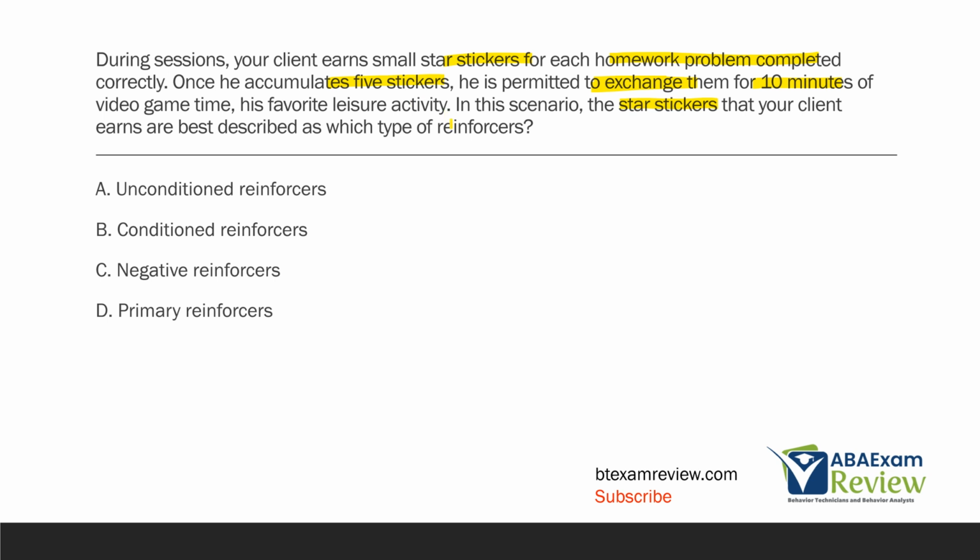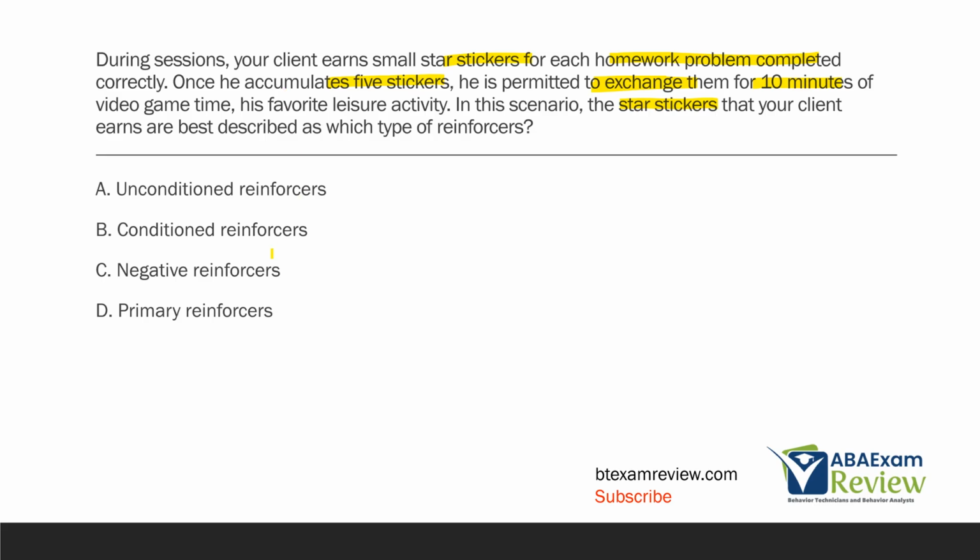So through this pairing process, when we are creating new reinforcers through pairing, what are we doing? Are we creating unconditioned reinforcers? Well, we're not, because they're not unconditioned. The pairing process is what we consider conditioning. So through pairing, we are conditioning these stickers, which are functioning as tokens, to have reinforcing properties. So these type of reinforcers would be conditioned. Are they negative reinforcers? Well, no, because we are giving the stickers or adding them. They would be positive reinforcement, not negative.